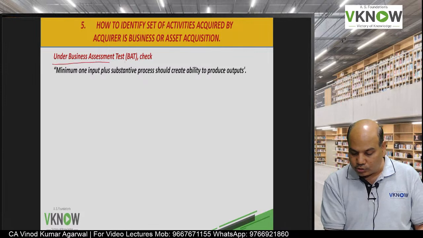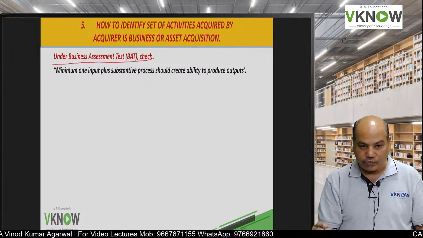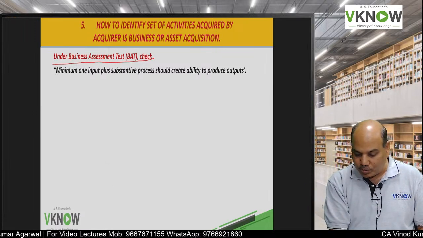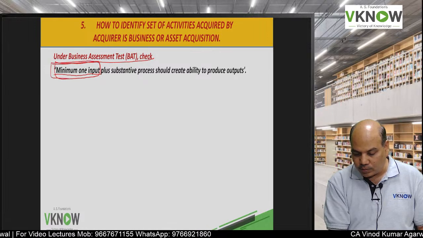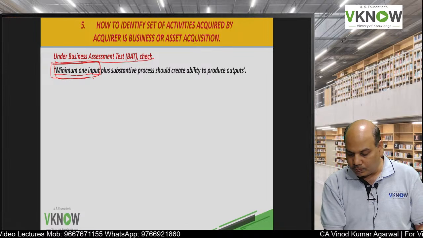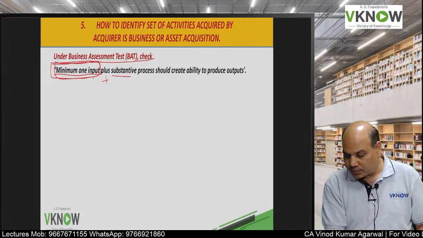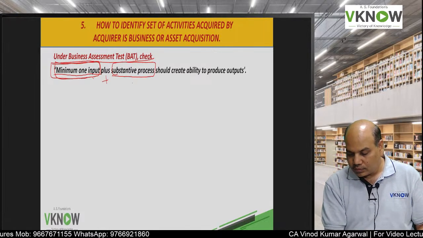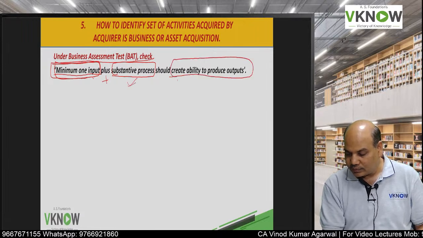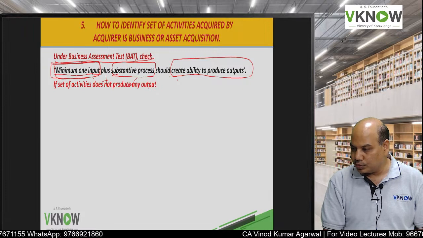Under the business assessment test, you have to check for a minimum of one input. Those who have our compact book, mark it: minimum one input plus a substantive process that has the ability to create or produce output.